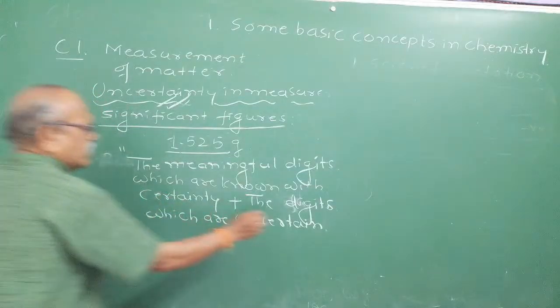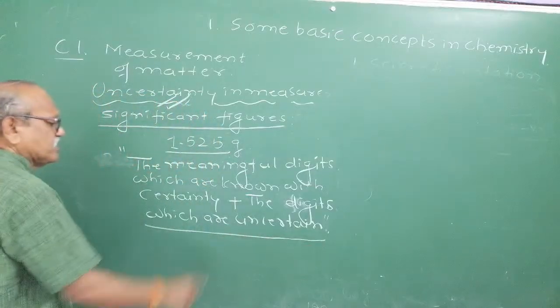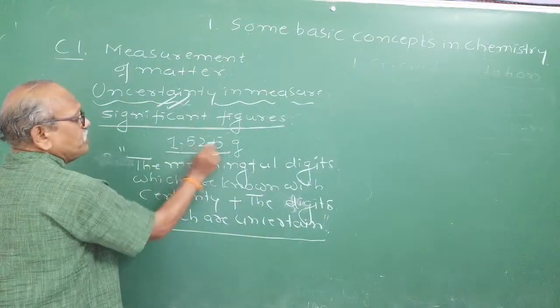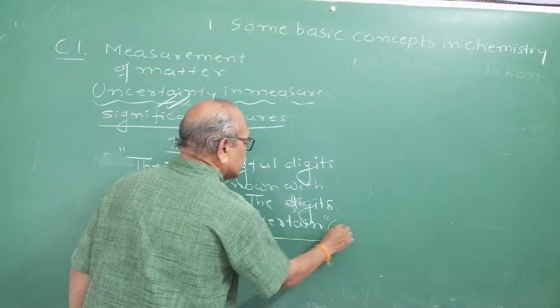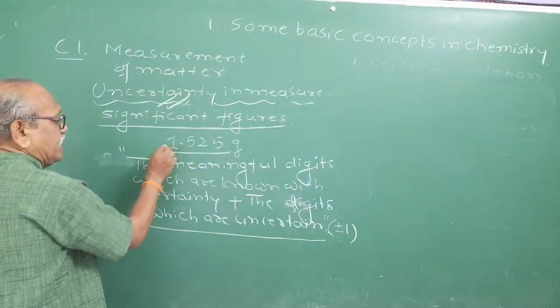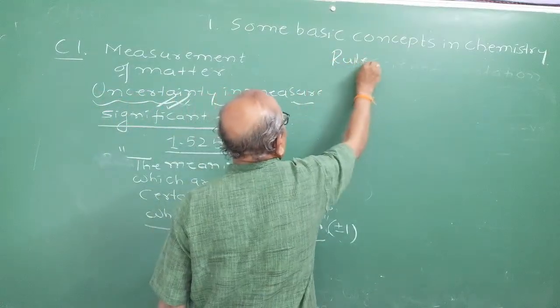Right? So what are these? You cannot understand just by looking at this definition. Plus the digits which are uncertain. Whenever you measure a particular physical quantity, the uncertainty will be in the last digit, either plus 1 or minus 1. You have to take that. Right? The first rule of deciding significant figures.